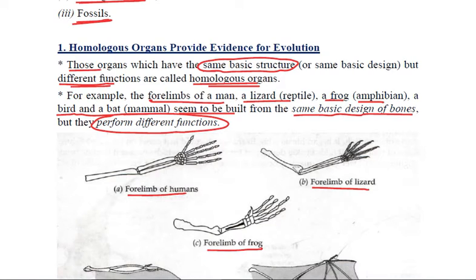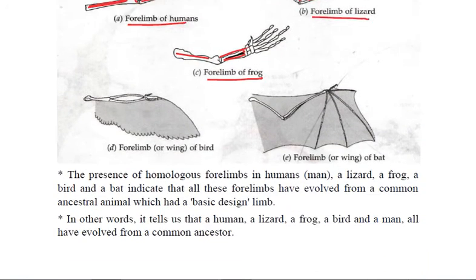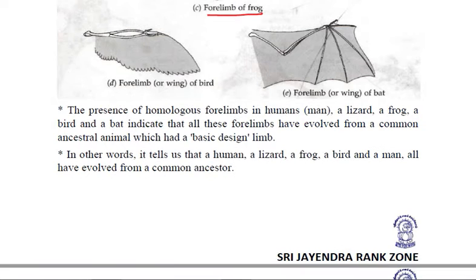In all of these, we can see one long bone first, then a joint, then two bones, then again joints, and then small bones in all the organisms. These are homologous organs.